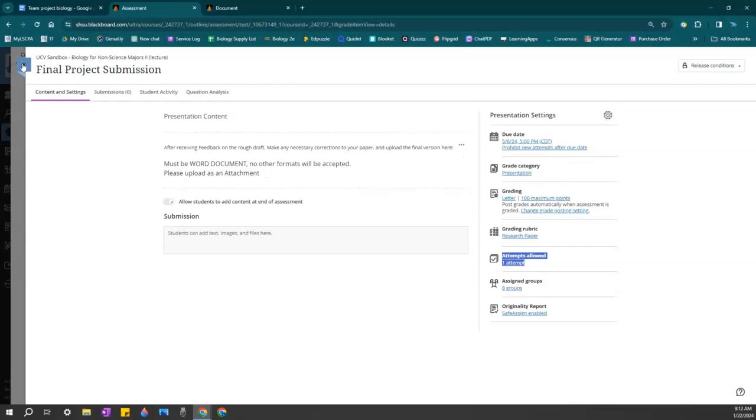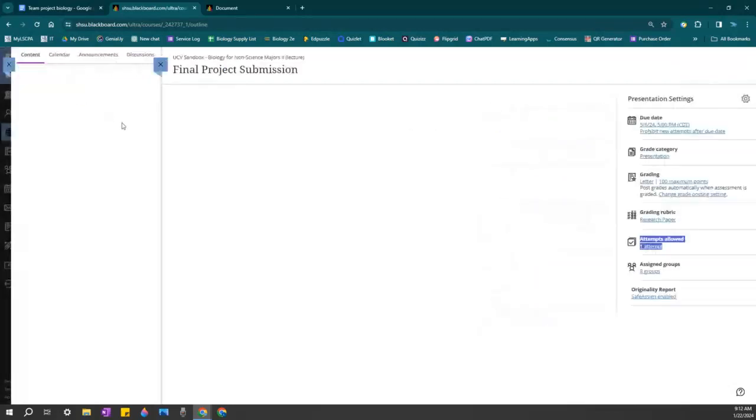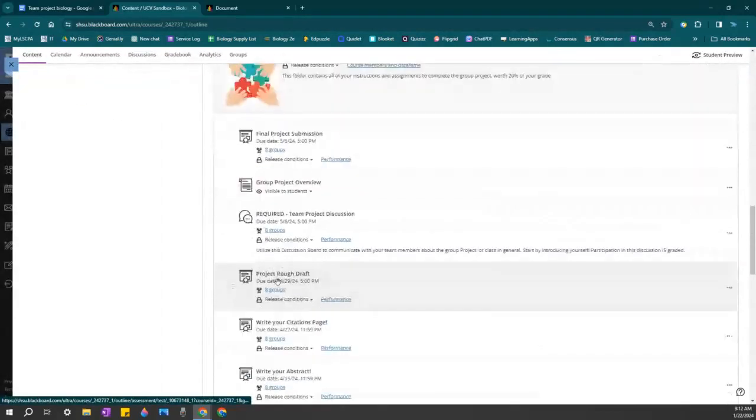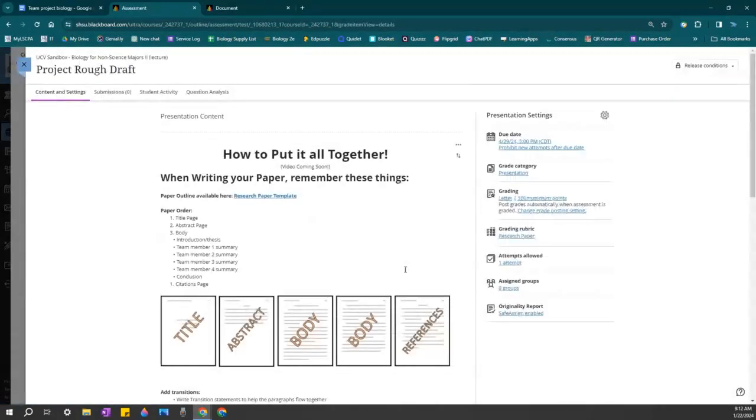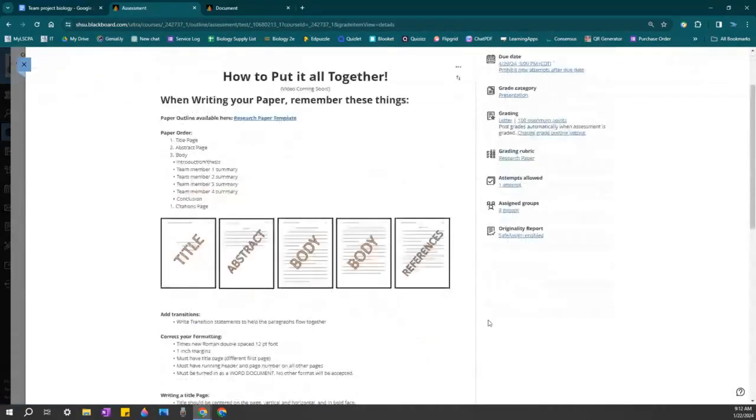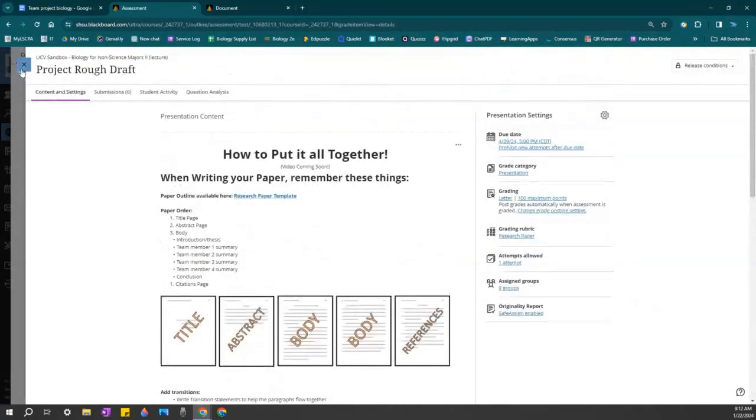Don't turn this in without evaluating your rough draft. The rough draft is your opportunity for improvement. So take the feedback from your rough draft and use it to make any final changes, and then submit for your final draft.